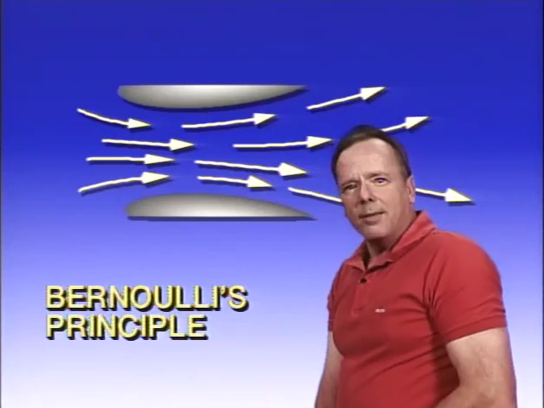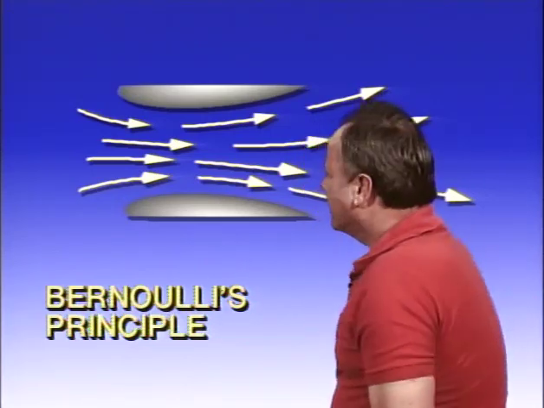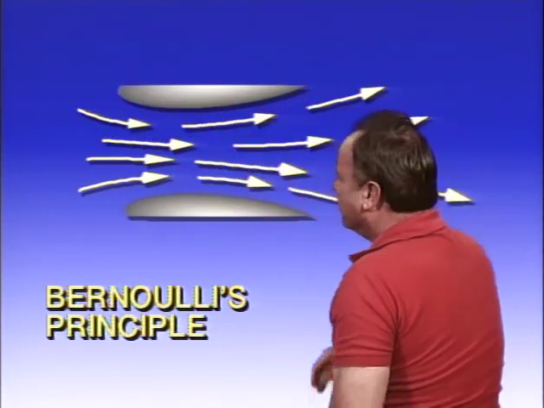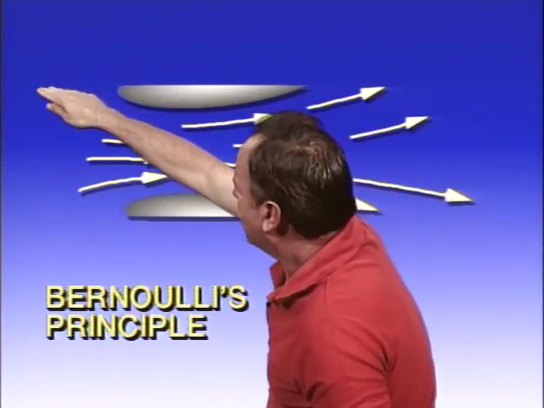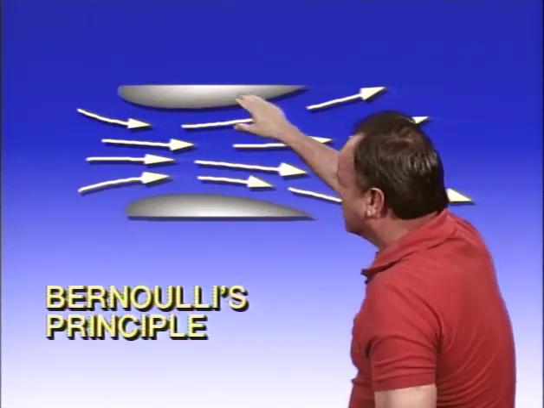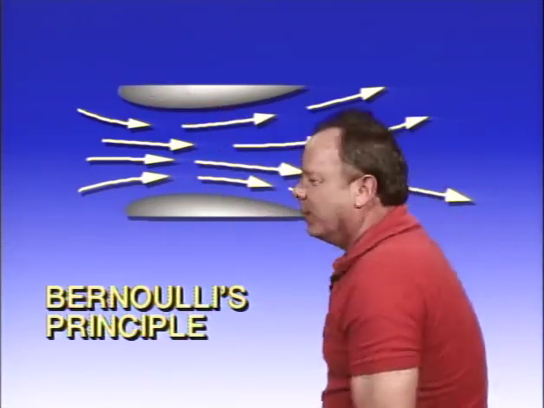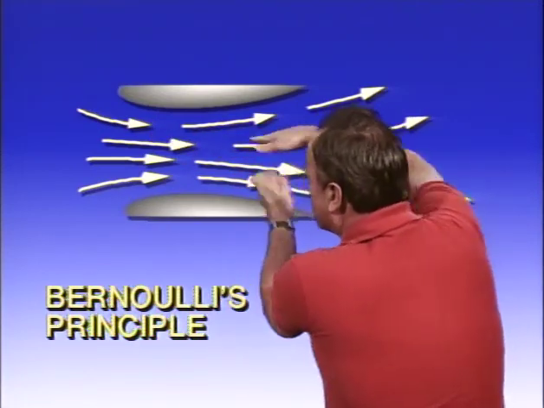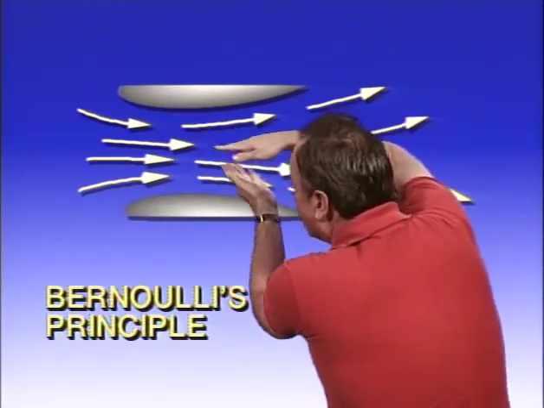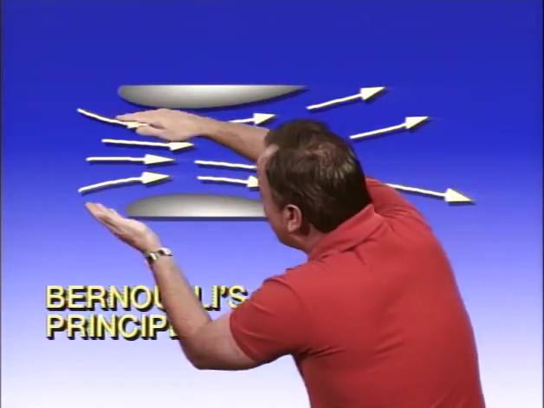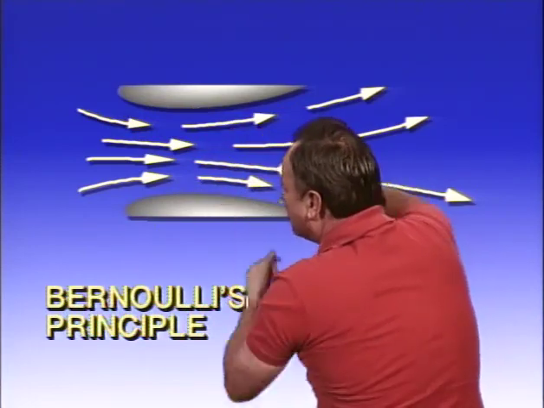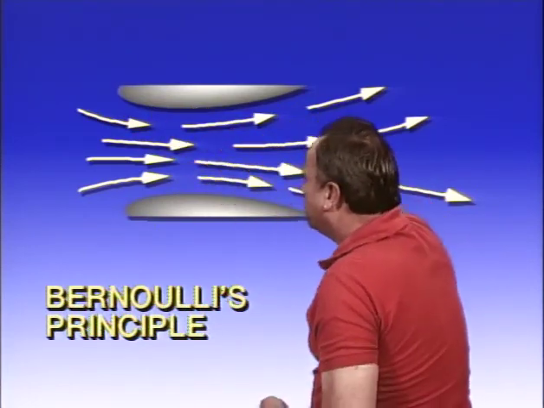Now, what Bernoulli did that was interesting is he measured the air pressure as the air went through this tube. So here you have the pressure at the beginning of the tube, and at the narrow spot he had the pressure again. He measured the air pressure at that point, and what he found out that was so interesting is that the faster the fluid was going through this tube, the less the pressure was. So you'd have a pressure here, and you'd have less pressure when the air went through the narrow part of the tube. And he measured that and determined that scientifically, took notes, and everybody could repeat it.